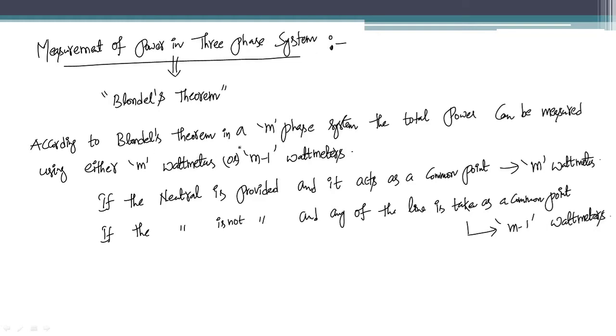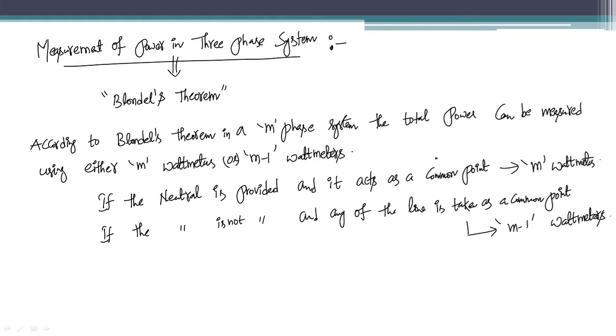In an M phase system, the total power can be measured using either M wattmeters or M minus 1 wattmeters. When can we go for using M wattmeters? If the neutral is provided and it acts as a common point.